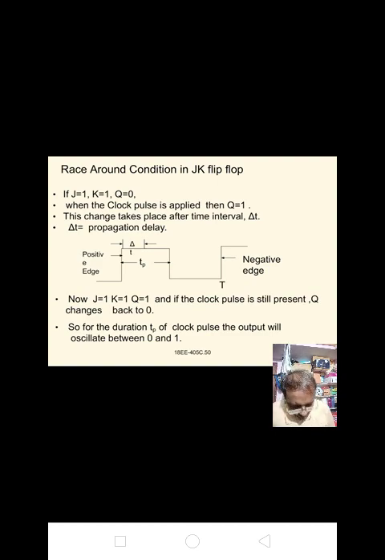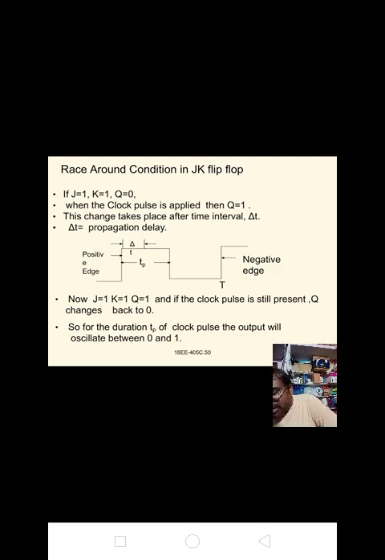When a clock pulse with a width Tp is applied, the output will change from 0 to 1 after the time interval delta t, where delta t equal to the propagation delay and Tp equal to the pulse width.